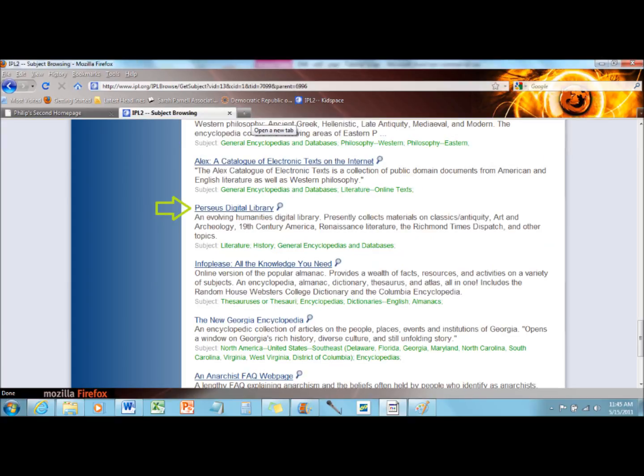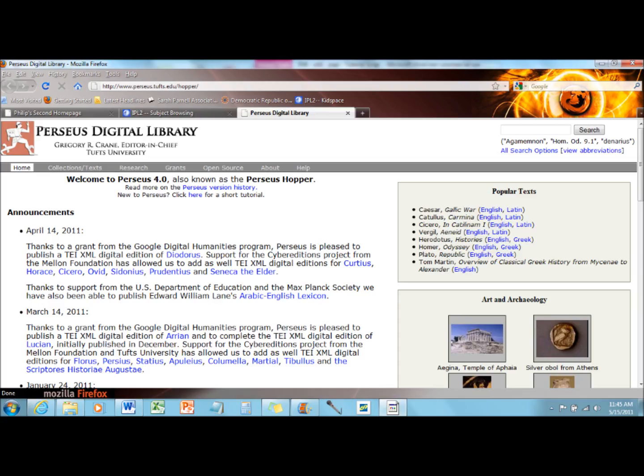Now let's discuss the third type of resource on the Encyclopedias page, the topical resource. This is a resource that is concentrated not on a particular place, but on a particular type of study. It is the most common type of resource present on this page. Click on the link for Perseus Digital Library.